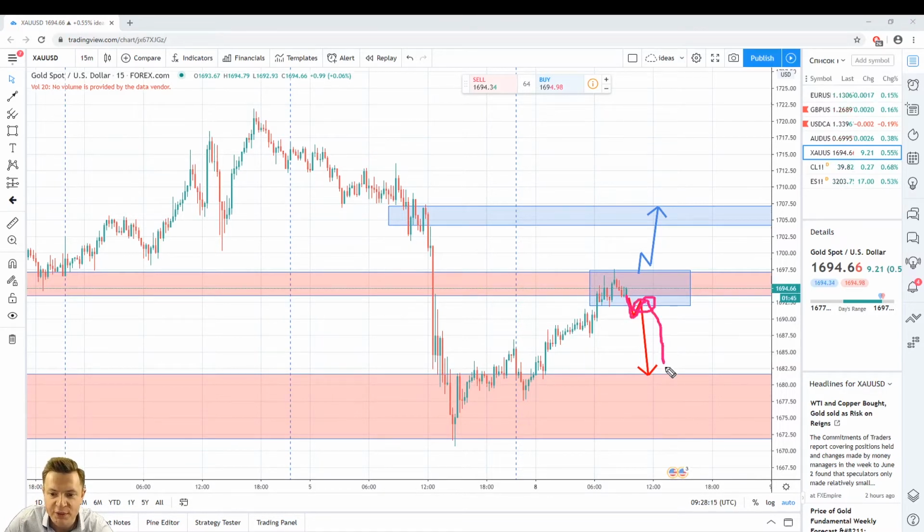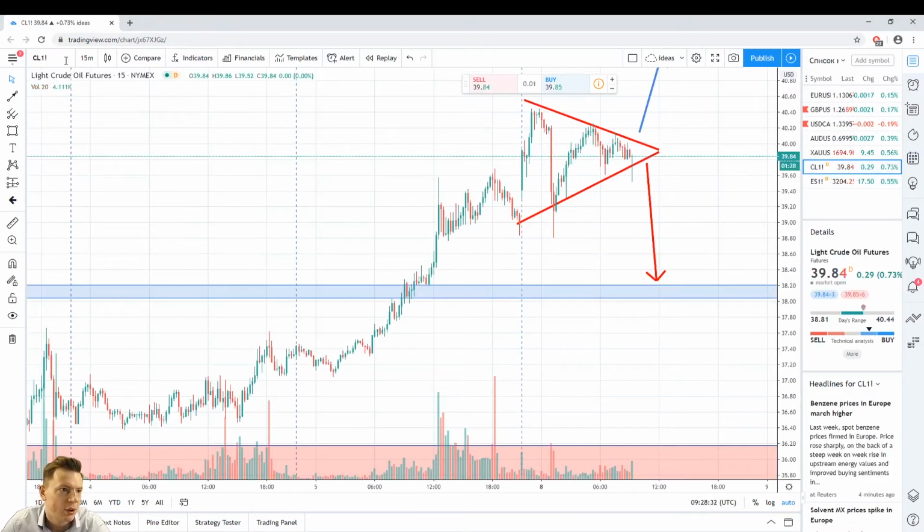In this case my first target will be around 1680, and if price with an impulsive move breaks out of resistance and then a pullback, reversal model, it will be a nice opportunity to take a long. In this case my first target will be around 1705.